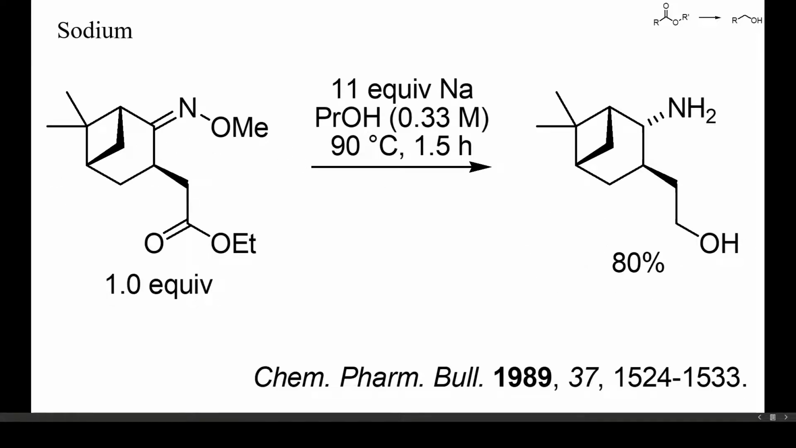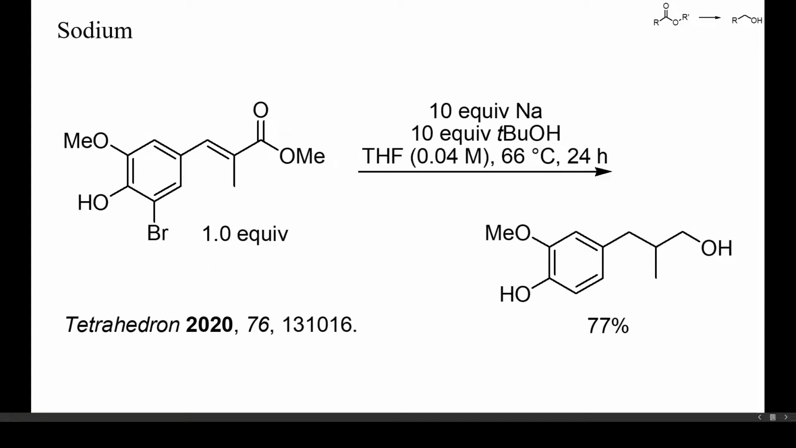Alkali metals are powerful but not very selective electron donors. Therefore, a number of other functional groups may be reduced too during Bouveault-Blanc reductions. In this example, both an ester and an oxime were reduced simultaneously by treatment with sodium and propanol. Aryl and alkyl halides as well as electron-deficient alkenes can also be reduced by sodium, as shown here.